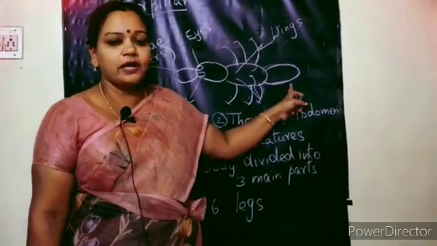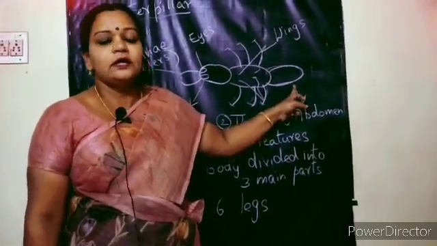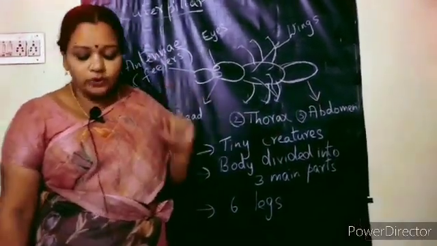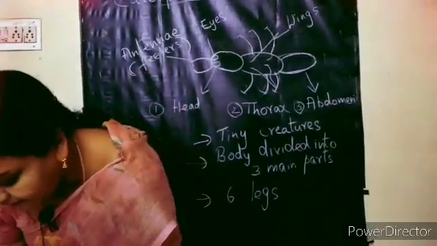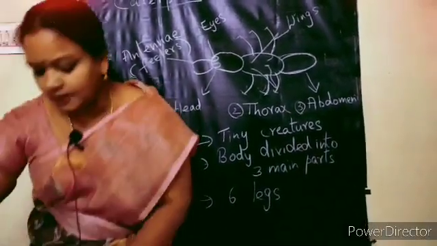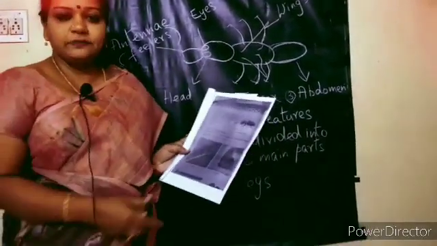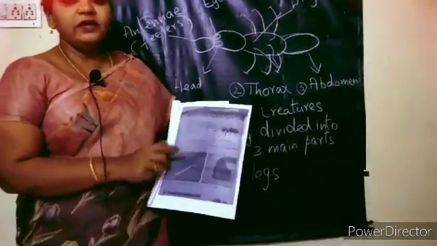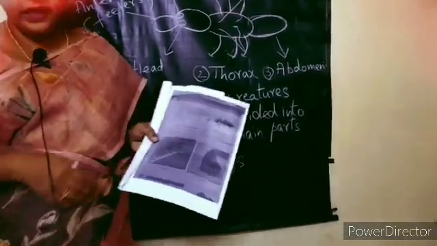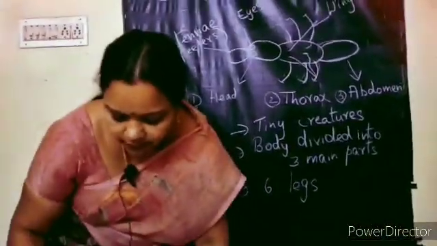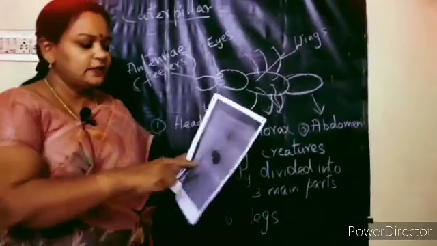And also they have a part called abdomen. Yes, children, after this is over, you can take out your textbook and you have a very small paragraph given, and there is an insect picture also. You can observe it very carefully. After this is over, as usual, you will take out your block 6